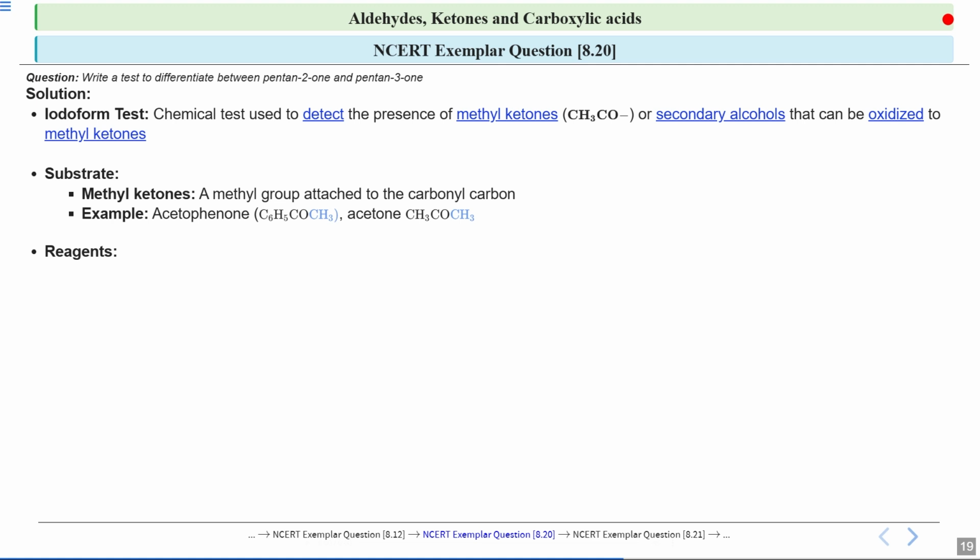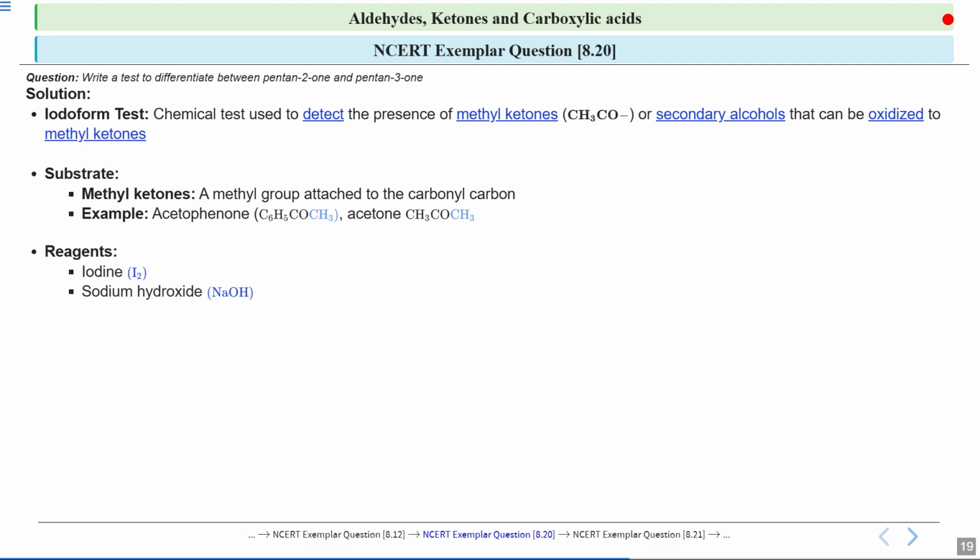If we talk about the reagents that are used in the iodoform test, then the two main chemicals are iodine and sodium hydroxide. First is iodine, which is a yellow-brown solid or solution. Iodine is the source of the halogen which is needed for this reaction.